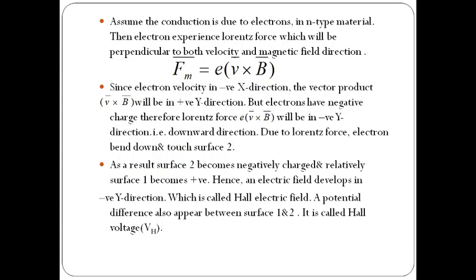A potential difference also appears between the two surfaces, because surface 2 is more negative and surface 1 is more positive. So the potential difference between surface 1 and 2 is called the Hall voltage.